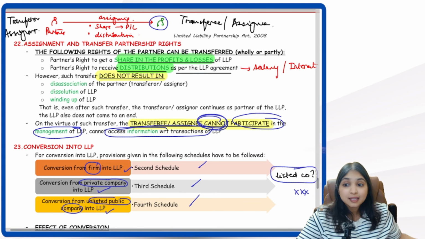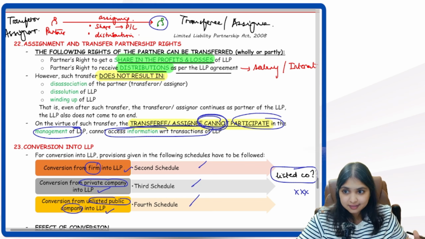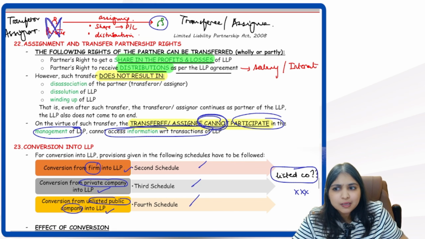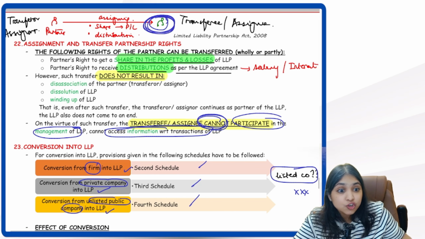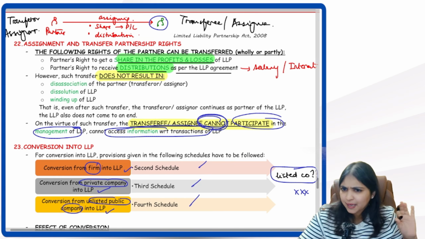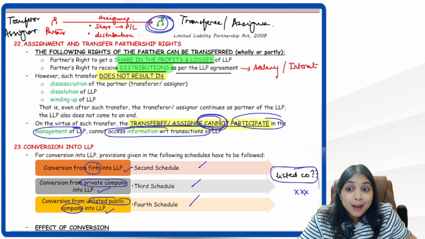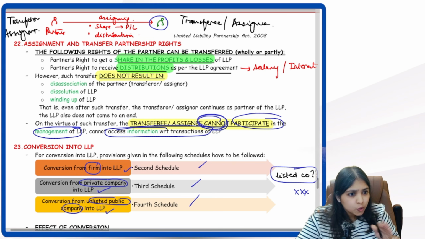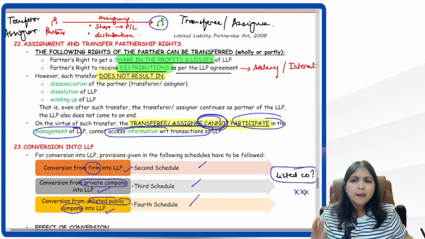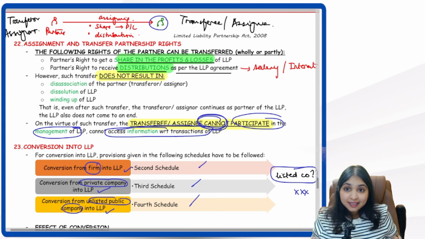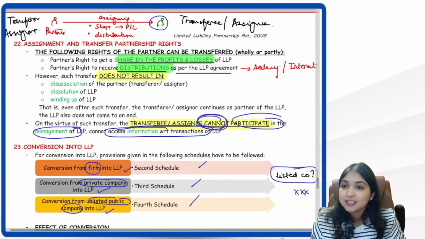Okay. But if he transfers like this, does it mean he ceases to be a partner? No, he continues to be a partner. Will this transferee become the new partner of the LLP? No. Can the transferee participate in the management of the LLP? No. Can the transferee ask for information from the LLP? No. Basically, between the LLP and the transferee, there are no obligations, there are no contracts.